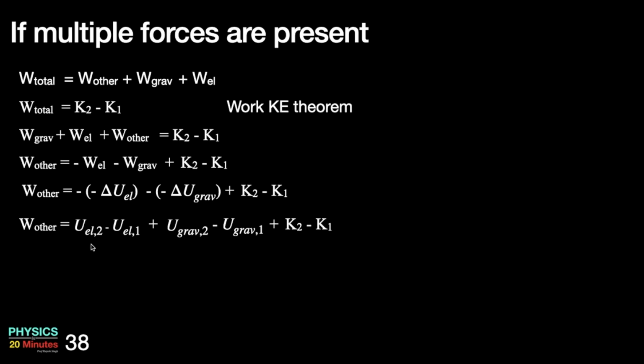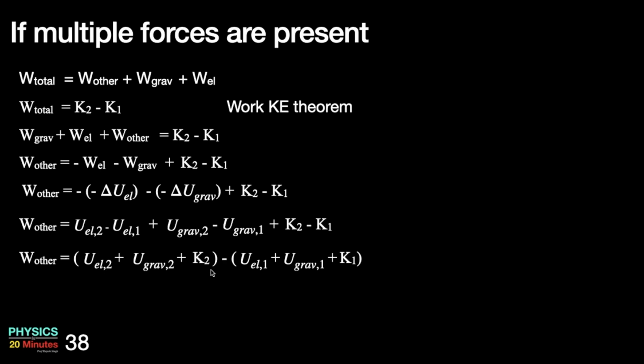Now I can write all the terms with 2 at one place and 1 at the other place. So these two are together, and minus is common, and the 1 terms are here. So this term is nothing but the total final mechanical energy, E2. This term is nothing but the total initial mechanical energy, which is E1.